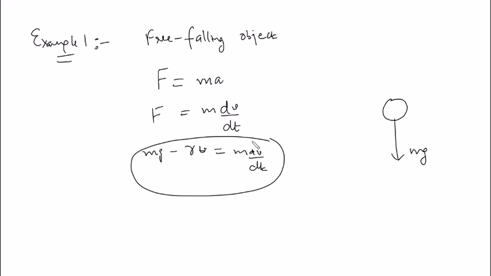And similarly, you can have examples. Say you can have an LRC circuit. Everybody is familiar with this kind of circuits, right?